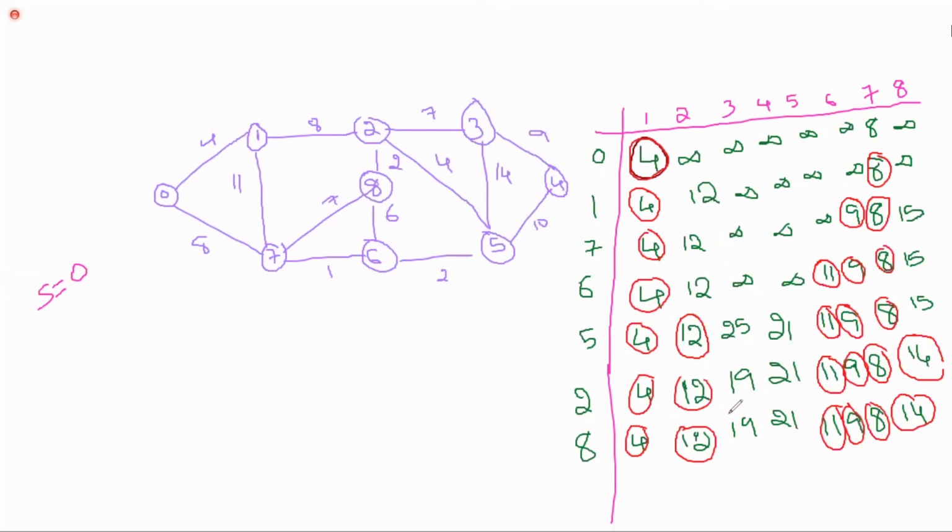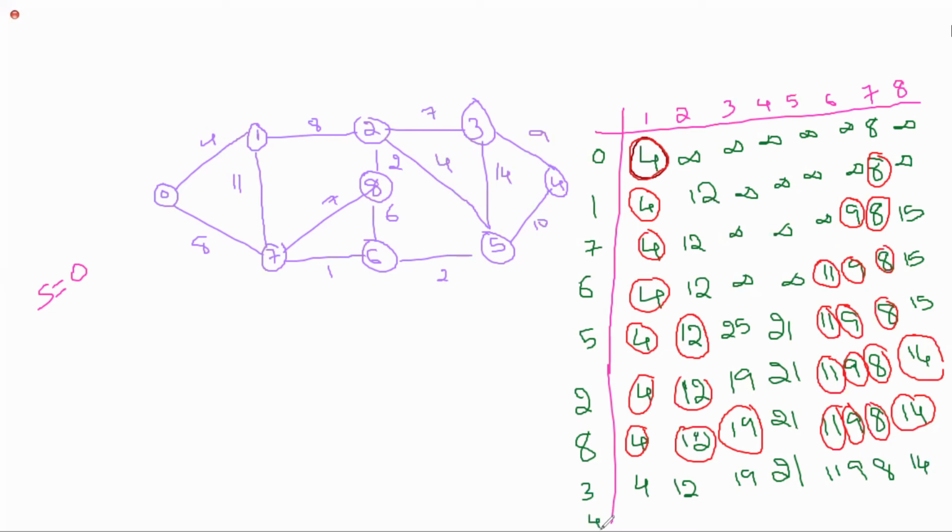0 to 3. Next I am making this as my known. So 0 to 3 means already these are not changing. 4, 12, 19 and 21. Is there any possibility to reach via the vertex 3 with less distance? Check. 4 plus 8, 12, 12 plus 7, 19, 19 plus 9, which is 28. So via 3 it is 28. So 21 is the minimum one. 21, 11, 9, 8, 14. Already we have listed all the vertices other than 4. So next we will consider 4.